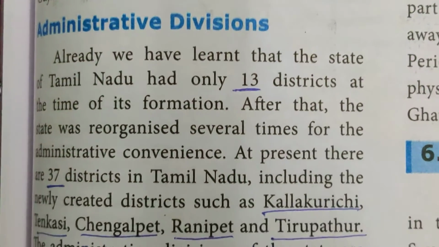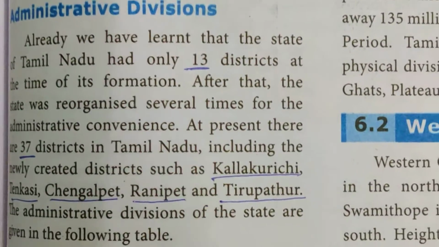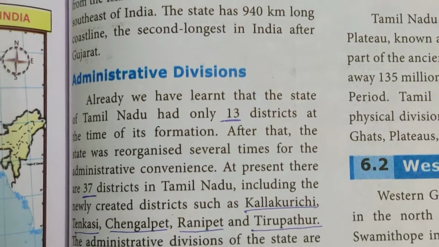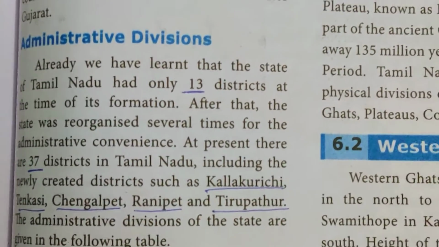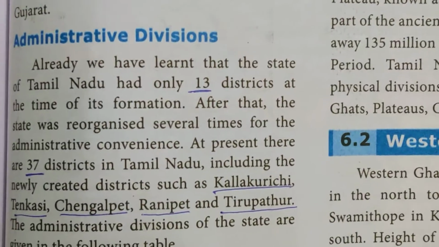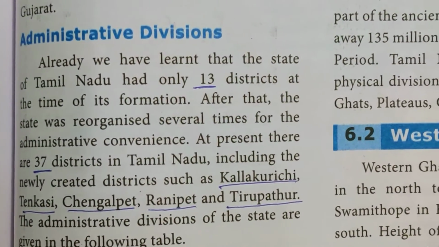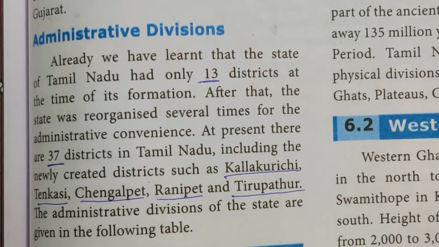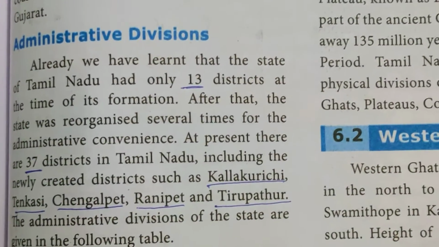So here, administrative divisions. Look at this. What is available here? The administrative divisions. Already we have learned that the state of Tamil Nadu had only 13 districts at the time of its formation. Initially when it was formed, totally 13 districts only.